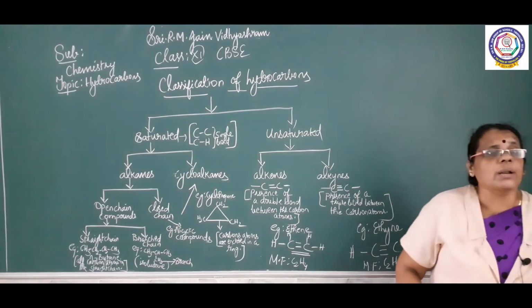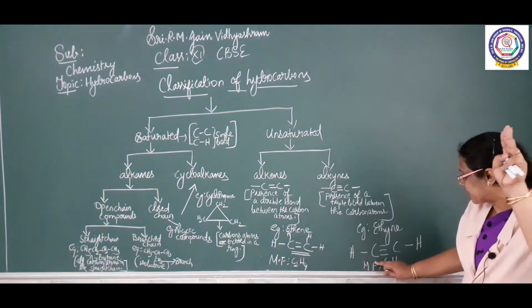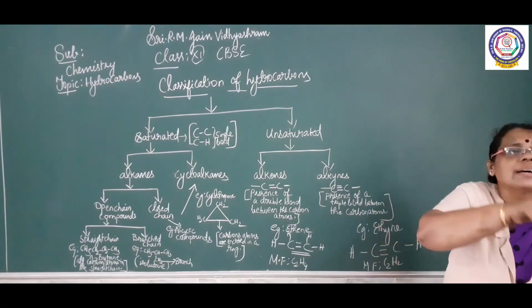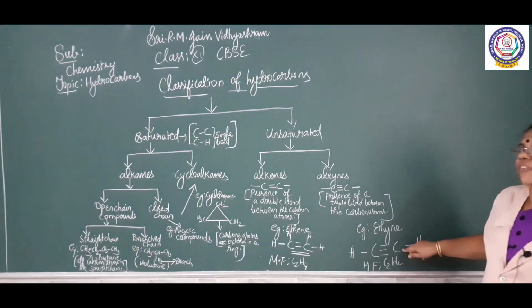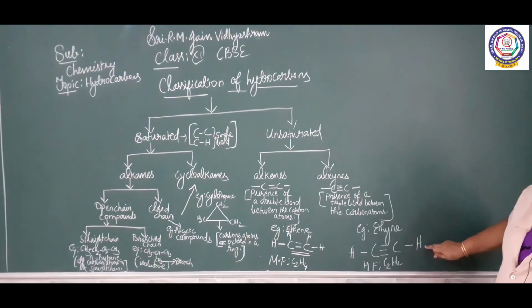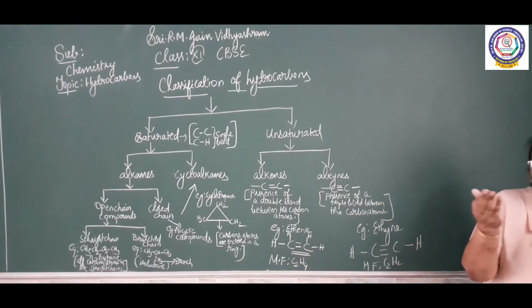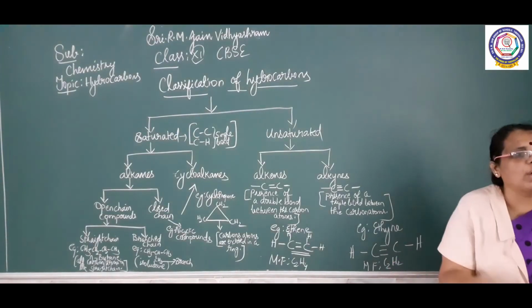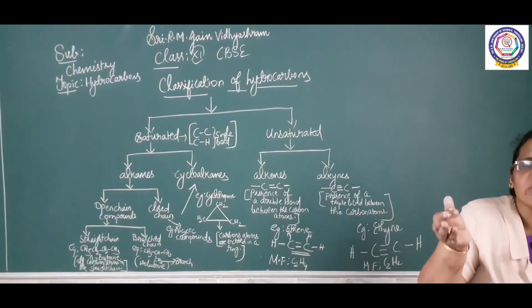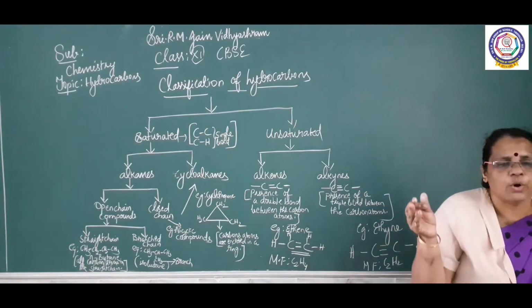What is the valency of carbon? 4. If you take this carbon, it has 3 valencies used. You draw 1 valency and insert hydrogen. Similarly, if you take this carbon, there are 3 valencies. Draw 1 more valency towards the other side. Balanced. So join hydrogen. What is the molecular formula? C2H2. So this class we have studied the classification of hydrocarbons.